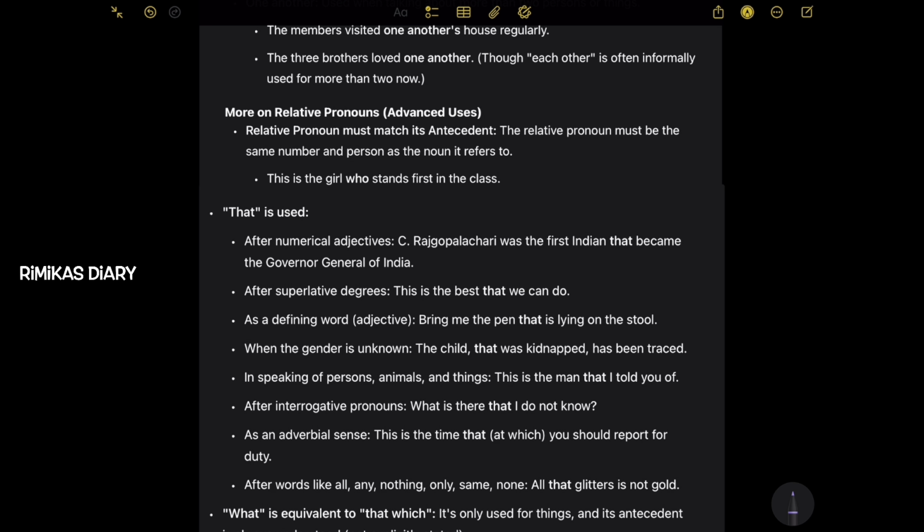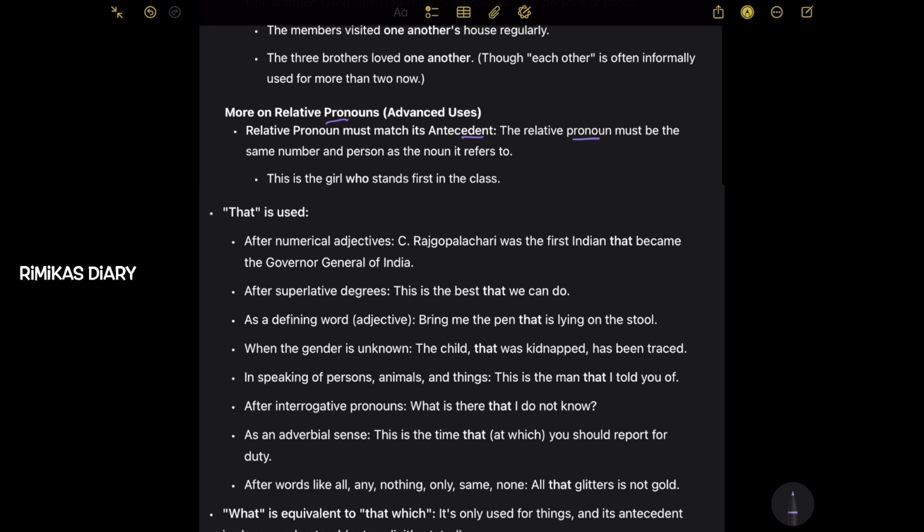Now, some advanced uses of relative pronouns. A relative pronoun must match its antecedent. So the relative pronoun must be the same number and person as the noun it refers to.